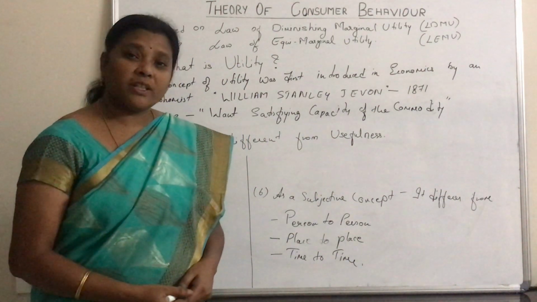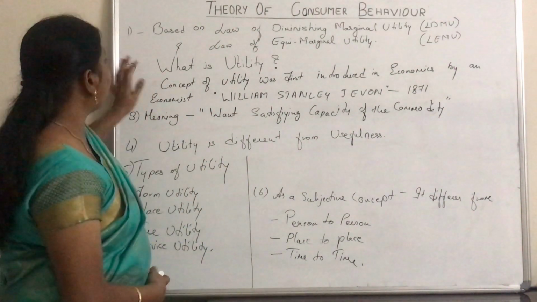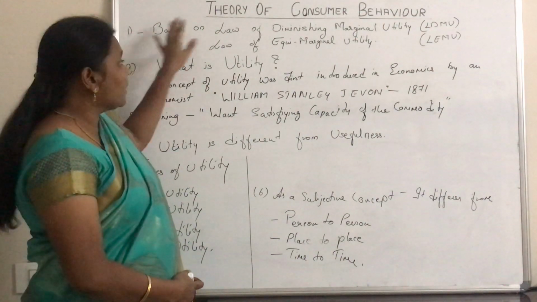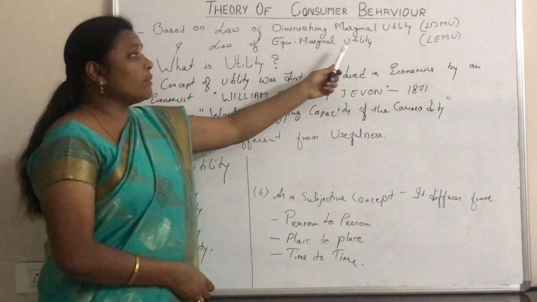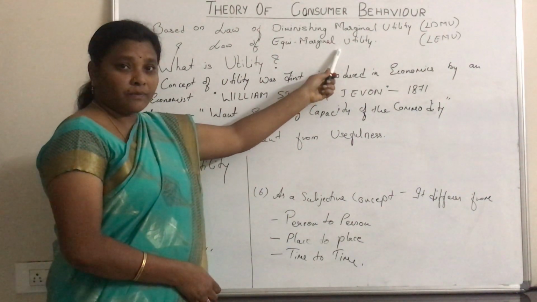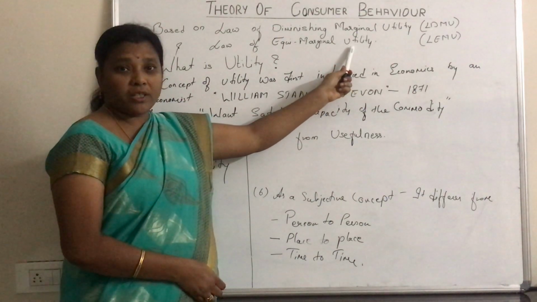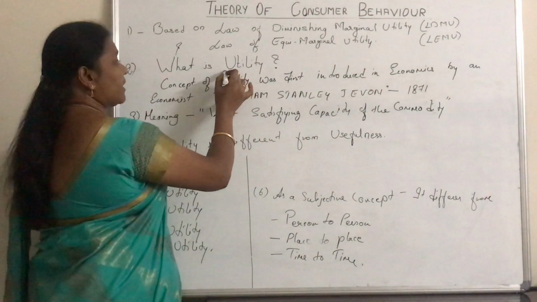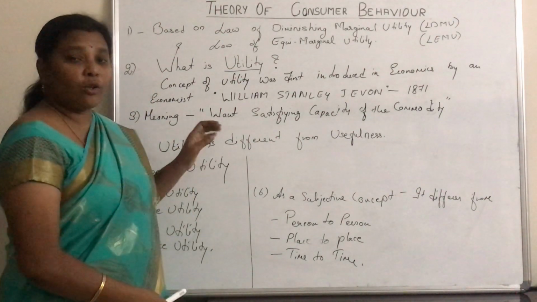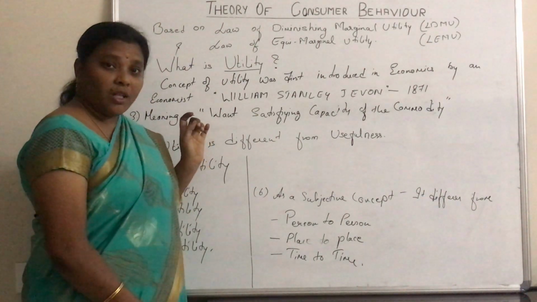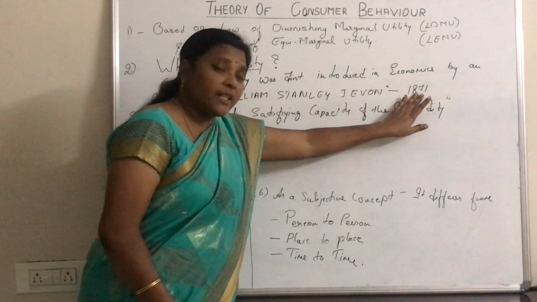Now, getting into the details of this chapter, the theory of consumer behavior is mainly based on two important laws: the law of diminishing marginal utility and the law of equimarginal utility. Before knowing these two laws, we must first know what utility is. The term utility was first introduced in economics by a famous economist called William Stanley Jevons in the year 1871.